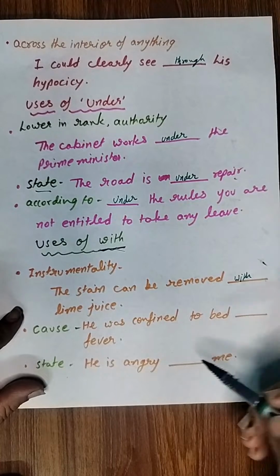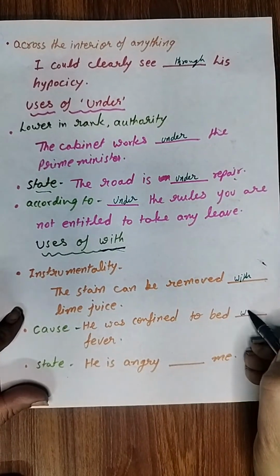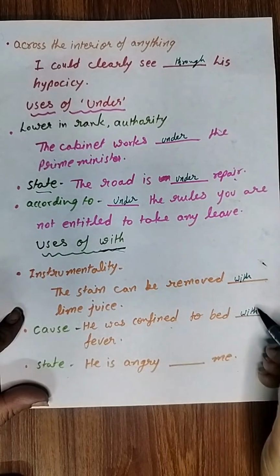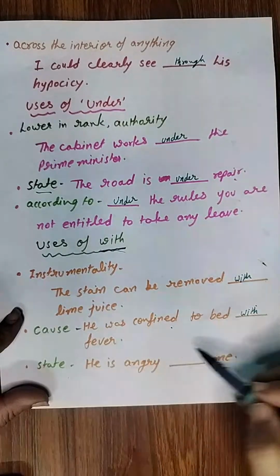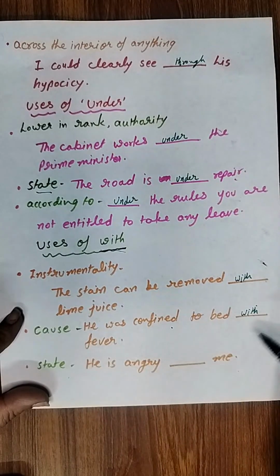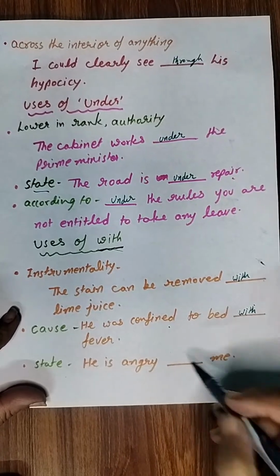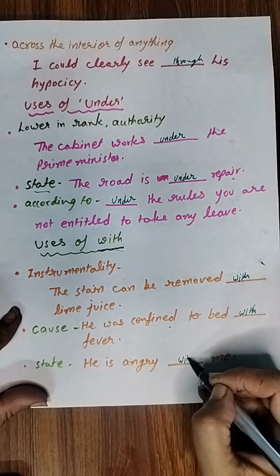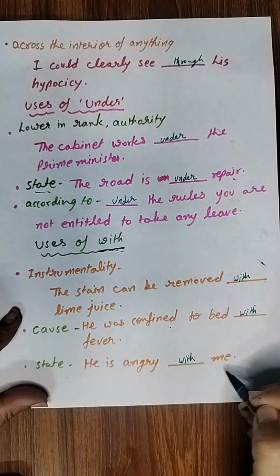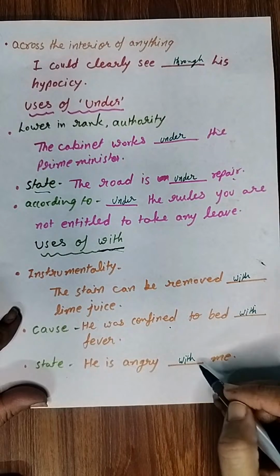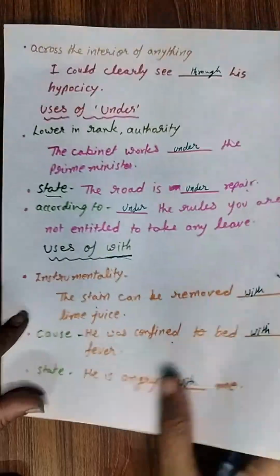Then cause. He was confined to bed with fever. Confined with, otherwise also you can understand. Confined के साथ हम with लगाते हैं. He was confined to bed with fever. Okay. Then he is angry with me. Angry with. If some person is there after the blank, then we use with. So he is angry with me, right?